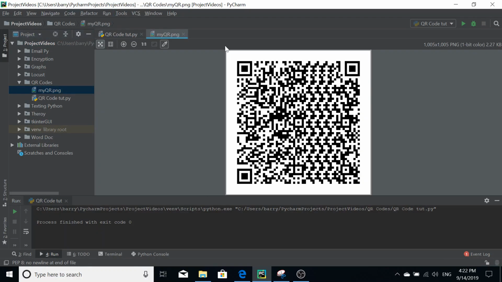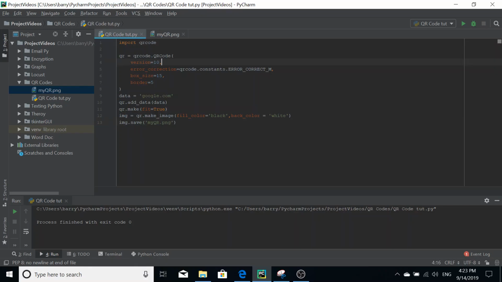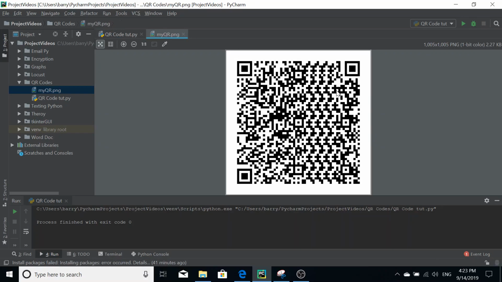Process finished. And when we look at this, now look at that difference between the one I showed you earlier and this one. So yeah, it's the same sort of deal. Still works perfectly fine, but the QR code itself, the square is bigger. Reason being, we changed the version from 1 to 10, so that'll be 10 times as big as the one we had before there. So it looks pretty big now, and you don't often see those that large.